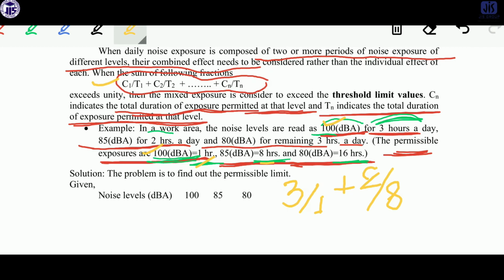Plus the next one is 80 dB, measured 3 hours and permissible 16. So C means the measured value, and T means the permissible limit. You have to calculate the value for this. 3 by 1 plus.